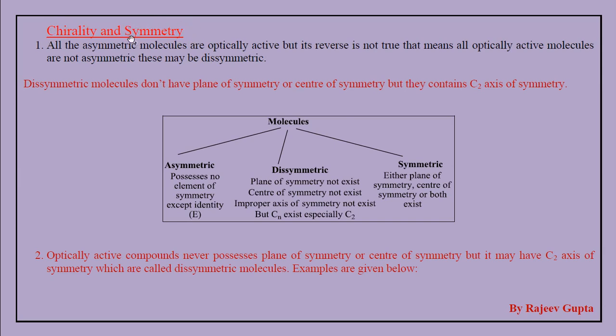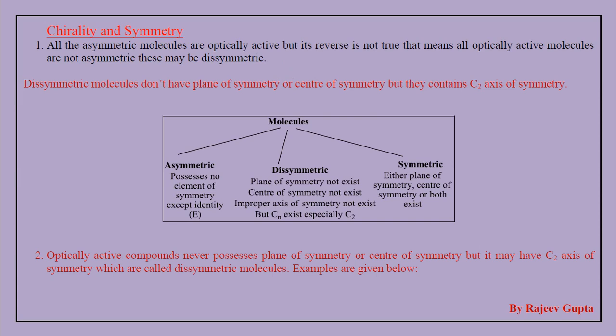But which symmetry we see in molecules is on a priority basis: that is the plane of symmetry, and then we see the center of symmetry. Generally all molecules can be observed as chiral or achiral.